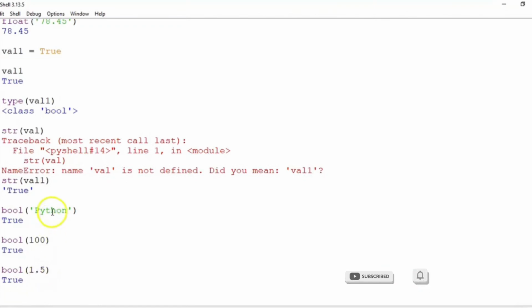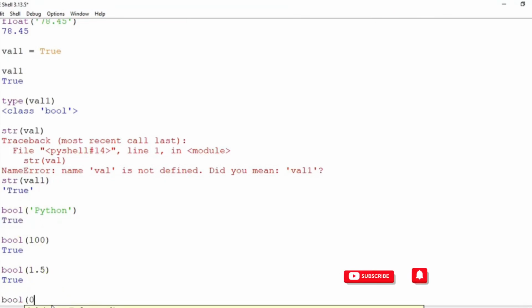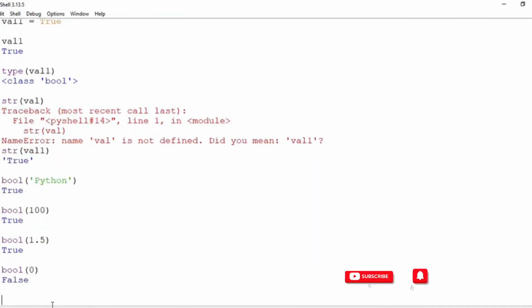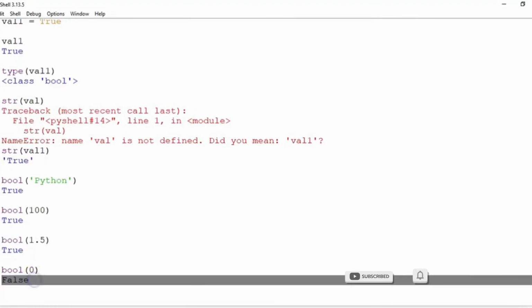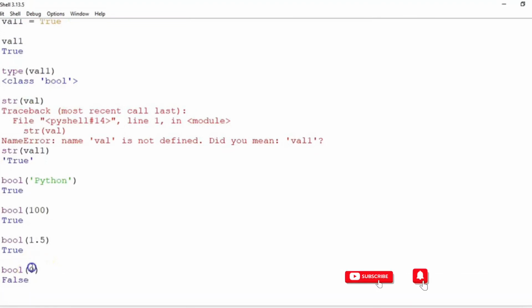So does it mean that any value that I put to convert it into a boolean gets converted into a true? Should not be, right? What do you think? Can you guess, or can you think of a number, being it an integer or a float, which we put here to convert to a boolean, which will give us false? If you have thought of 0, I should say you are correct, right? So if you see, I'm doing a bool of 0, I get a false.